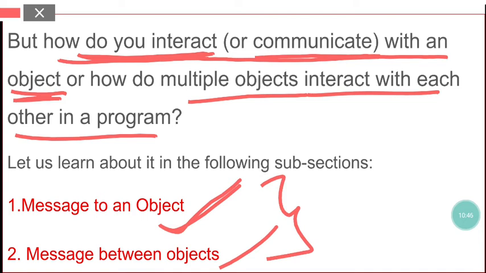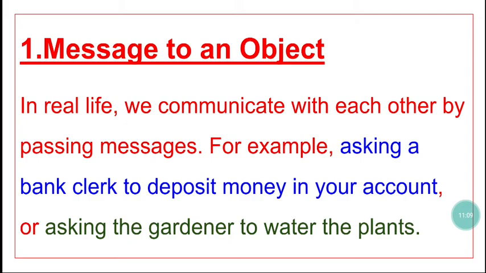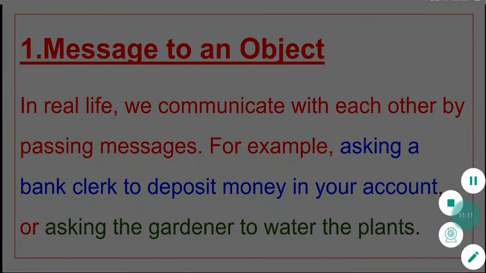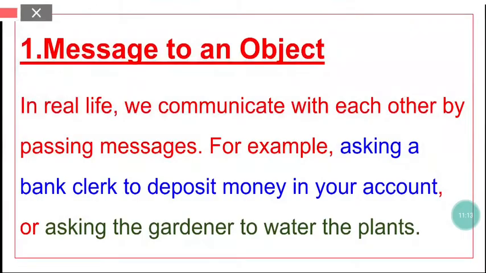Message to an object. We can interact with an object by sending a message to an object, and the objects themselves can communicate with each other by sending messages to each other. So let's start with the first topic, that is message to an object. Let's see what is message to an object.